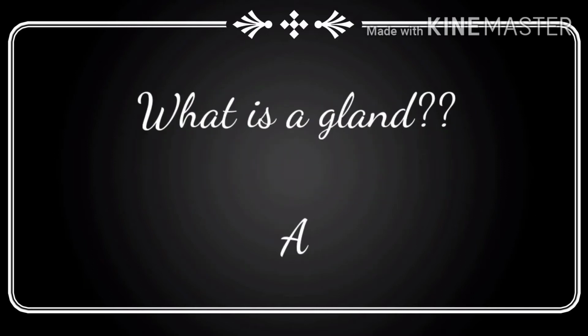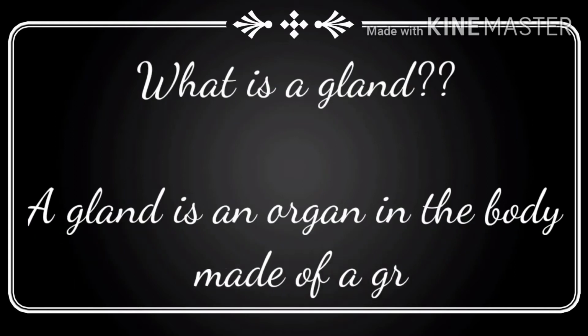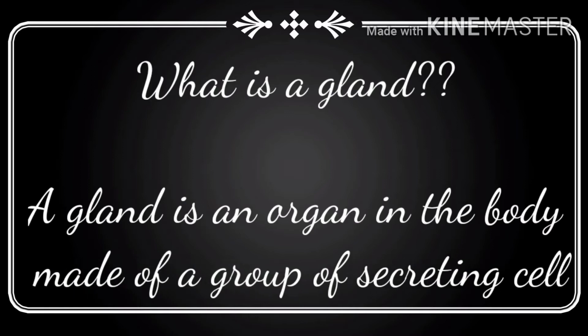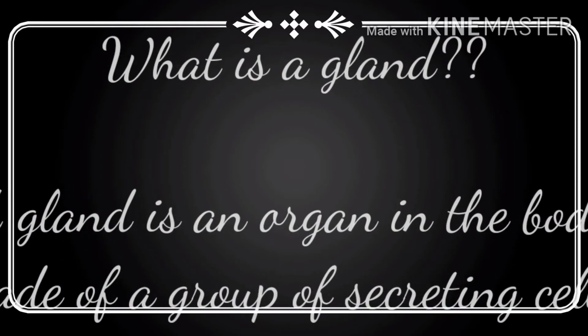Now a new term is gland. What is a gland? It is an organ or a tissue made up of secretory cells which produce a particular product, and that product has a particular role to perform.